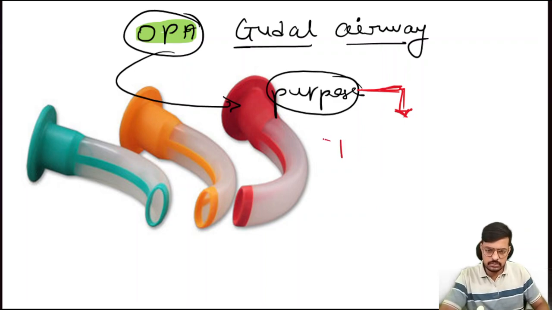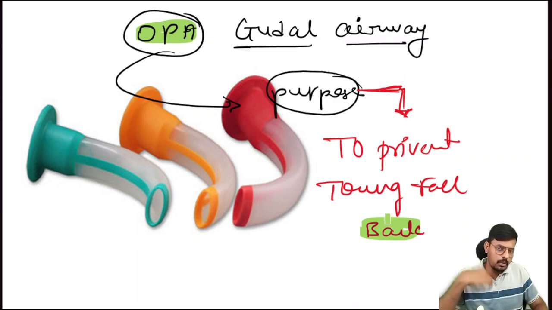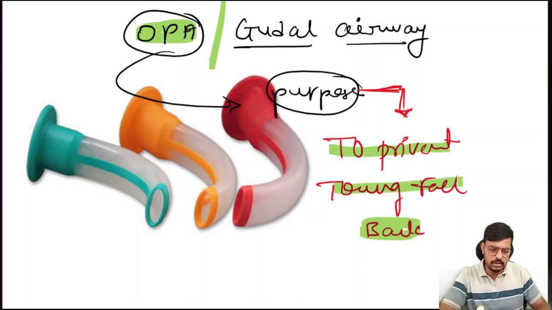Yes, to prevent tongue fallback. In semi-conscious and unconscious patients, the airway gets blocked because our own tongue goes back and falls over the trachea. If the tongue falls over the air entry area, air will not go inside, so the airway gets blocked. In order to prevent that, we use the oropharyngeal airway or the Goodall airway. So its main purpose is to prevent tongue fallback.